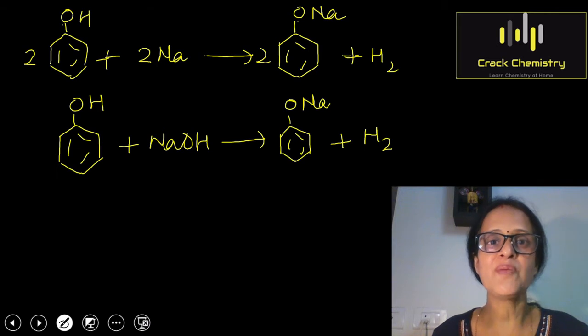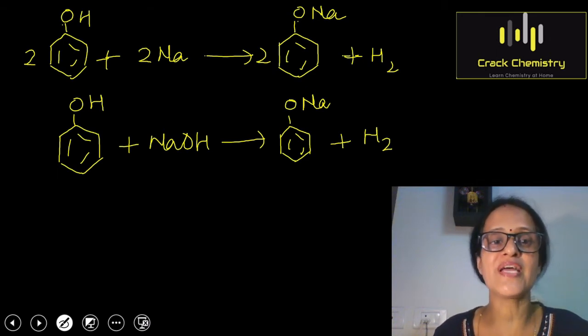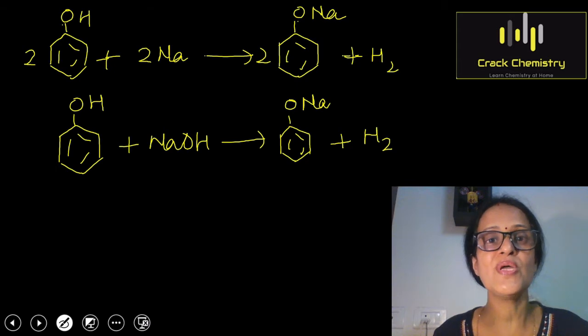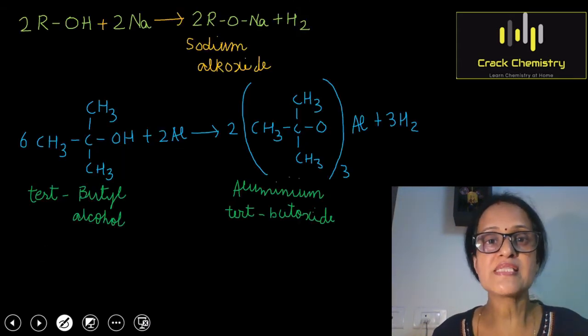So I hope with the help of these reactions you are able to understand that alcohols and phenols are acidic in nature. They react with active metals like sodium, potassium, aluminium, etc. and hydrogen gas is liberated in this reaction. And apart from this, phenols in addition react with sodium hydroxide also, and alcohols don't react with sodium hydroxide. So these are the reactions which I have just discussed with you.